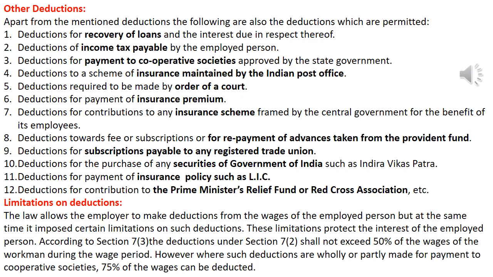So in all these things, what deductions are to be made, what are authorized deductions, what are unauthorized deductions, these are simple and straightforward. I need not explain all these.